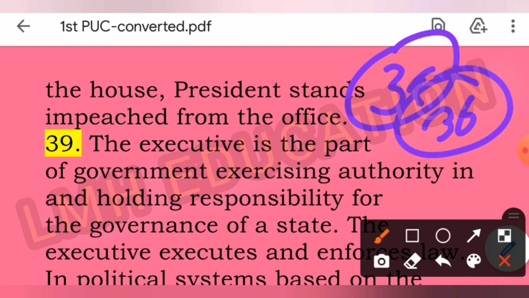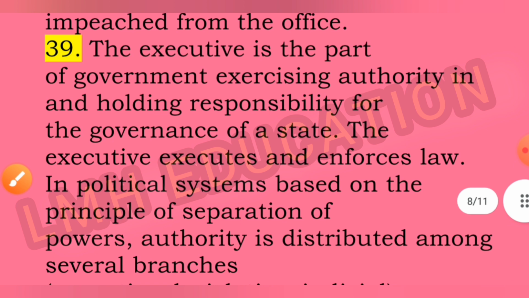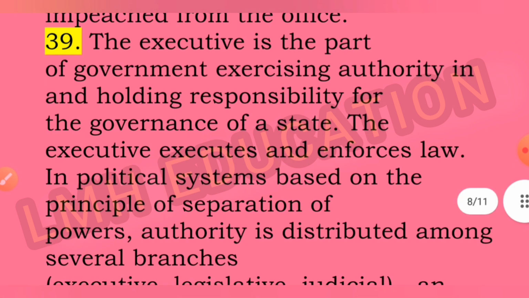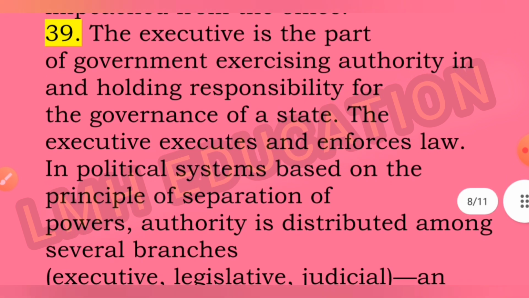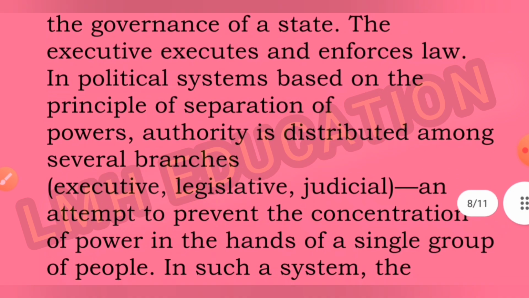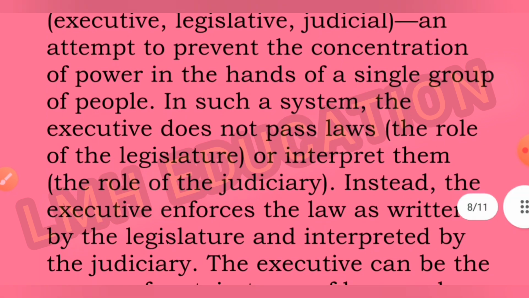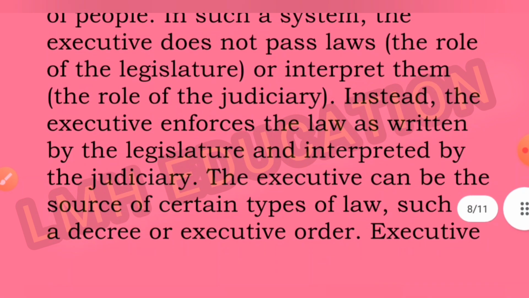Next we will move on to the next section, in which we will discuss question number 39. About the executive, you have to write here the significance of the executive. The executive is the part of government exercising authority in and holding responsibility for the governance of a state.